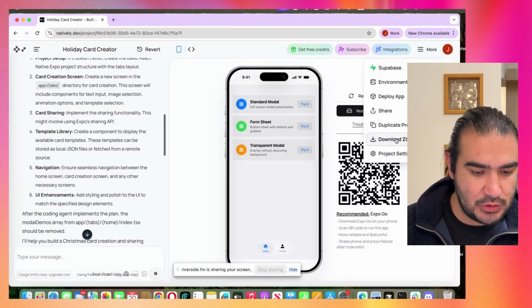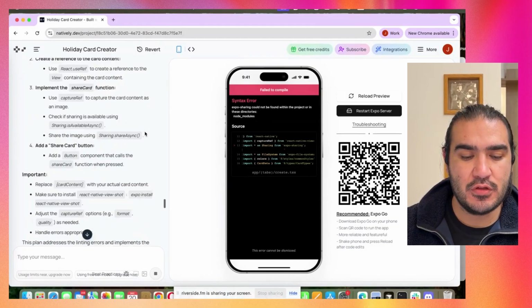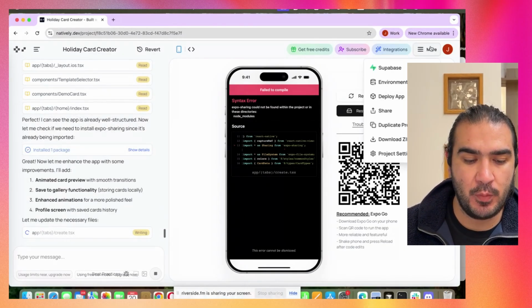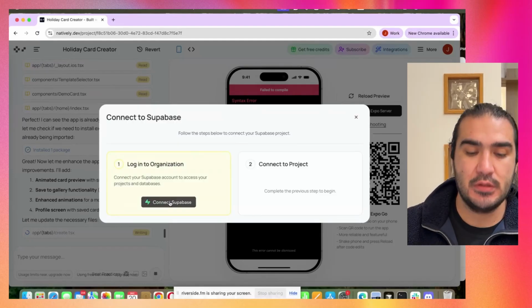Yeah, so just now we're waiting and let's see how it will show up. What I'm gonna do, because we need a backend for this, is connect this with Supabase because we have some animated things. So let's try to do that. I'm gonna connect with Supabase.